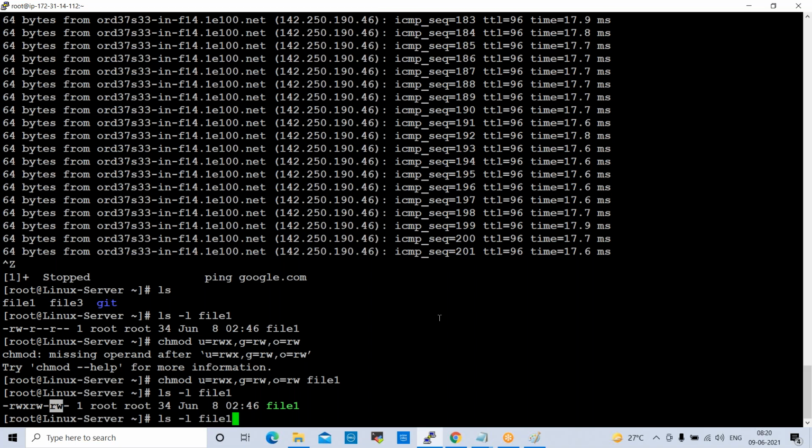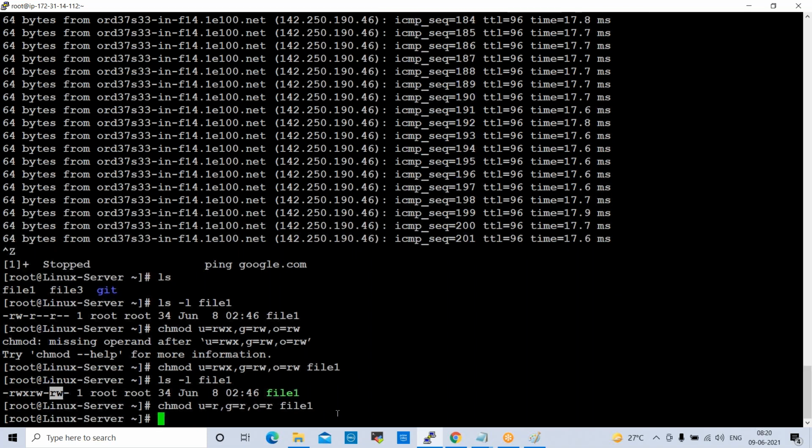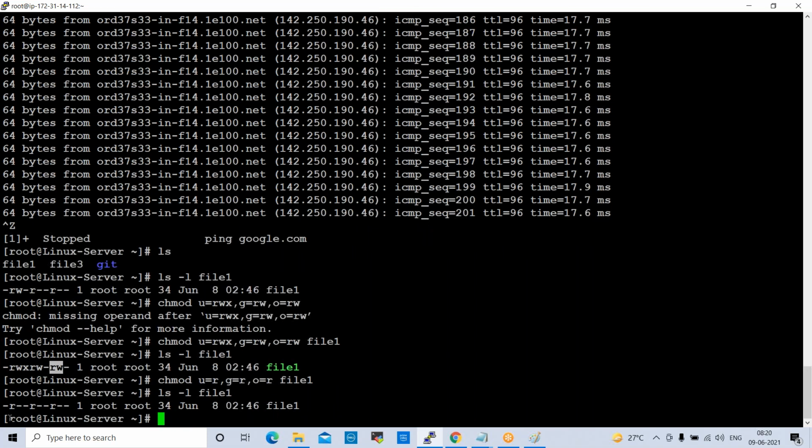Also, if you want to give read only access for all the levels, user equal to R, group equal to R, others equal to R, and file name. Enter. Now we can check ls -l and file name. See here, we gave read only access for all the levels: user, group, others.